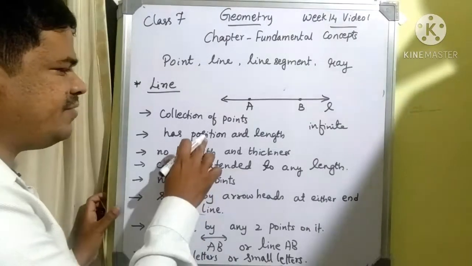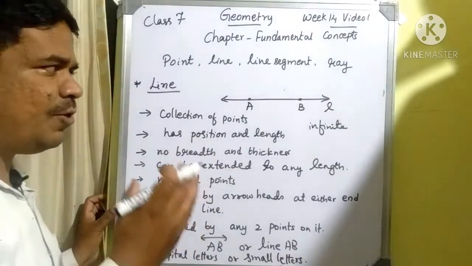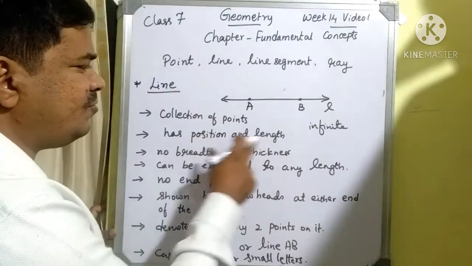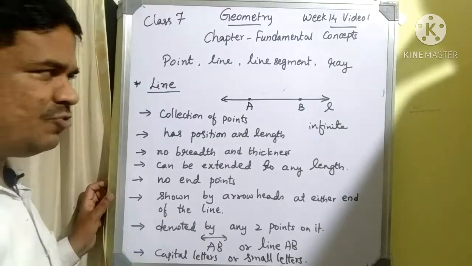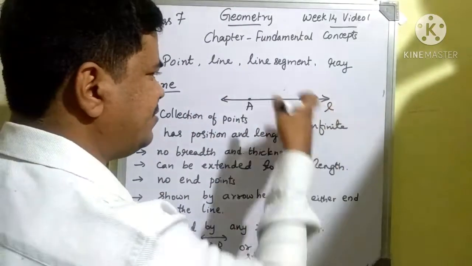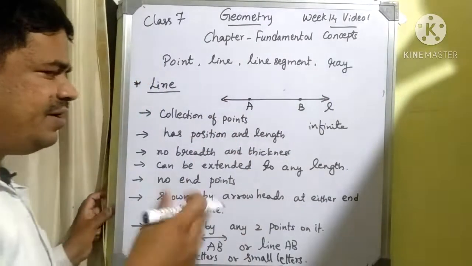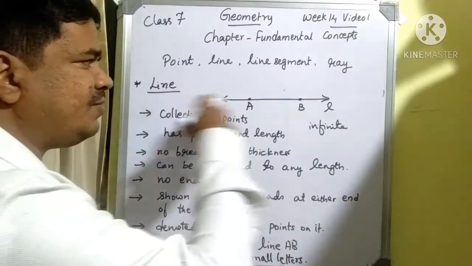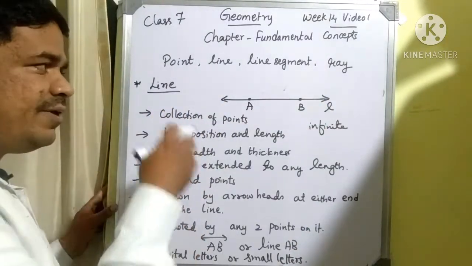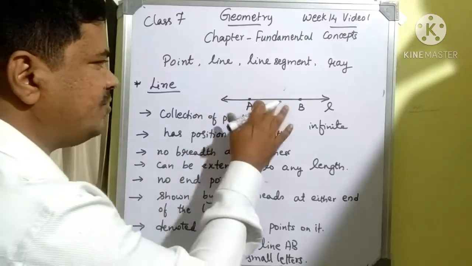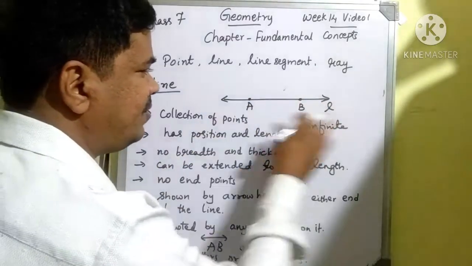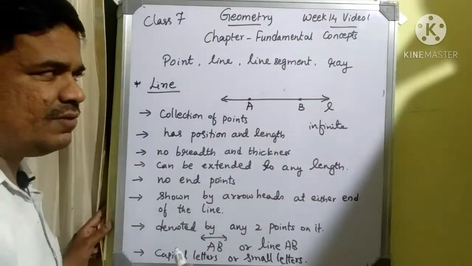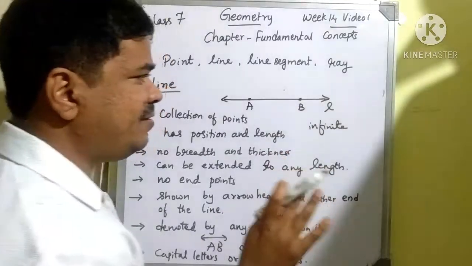Then it has some position. Already we know that a point has some position, and here a line has position as well as length. Length means it can be extended to any length. It will move on in both directions. This line moves on in both directions, and it has no breadth and thickness. It has only length but no breadth and thickness.